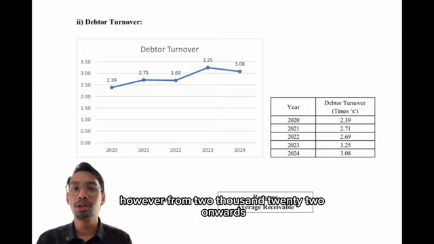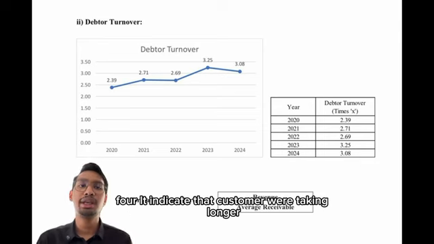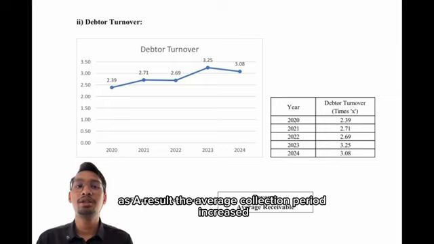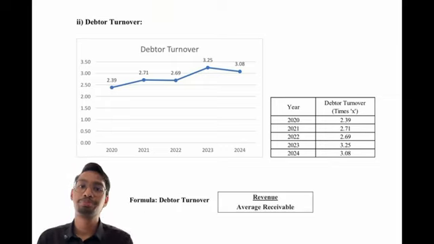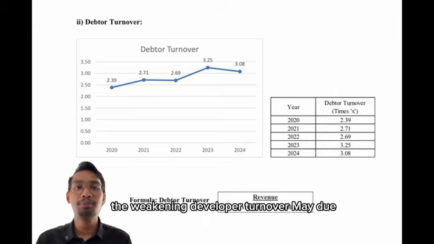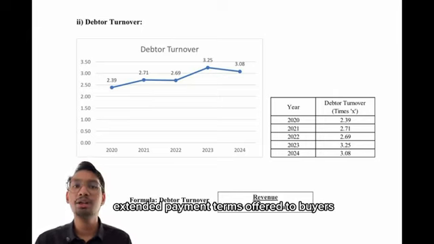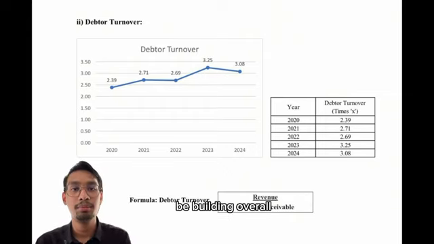However, from 2022 onwards, the debtor turnover ratio began to decline. This decline became more noticeable in 2023 and 2024. It indicates that customers were taking longer to settle their balances. As a result, the average collection period increased, placing additional pressure on the company's operating cash flow. The weakening debtor turnover may be due to softer market conditions, extended payment terms offered to buyers, or a higher proportion of sales involving projects with longer billing cycles.